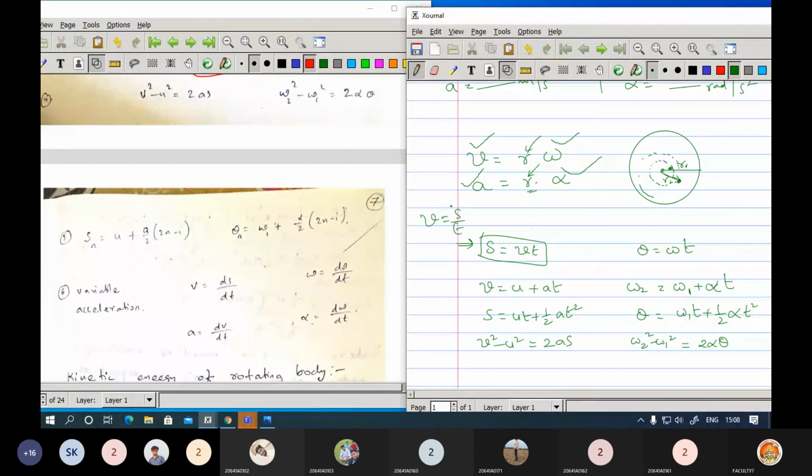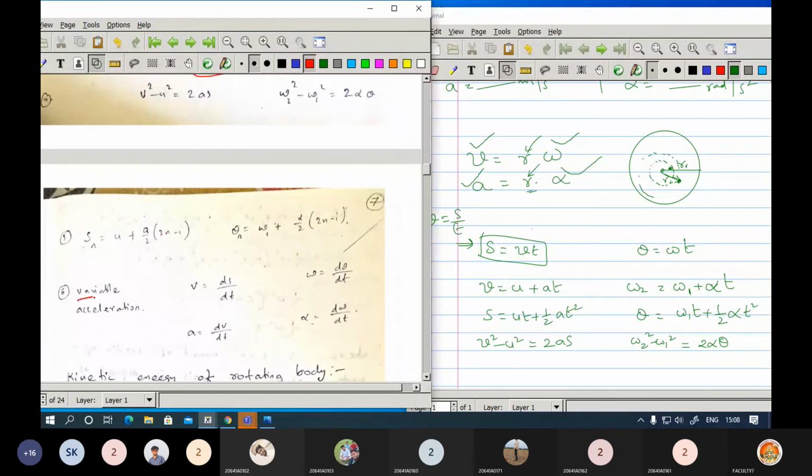Now if the velocity is varying, then you are going to get these expressions. Instead of variable acceleration, you can consider this as a variable velocity, if the velocity is varying with respect to time.